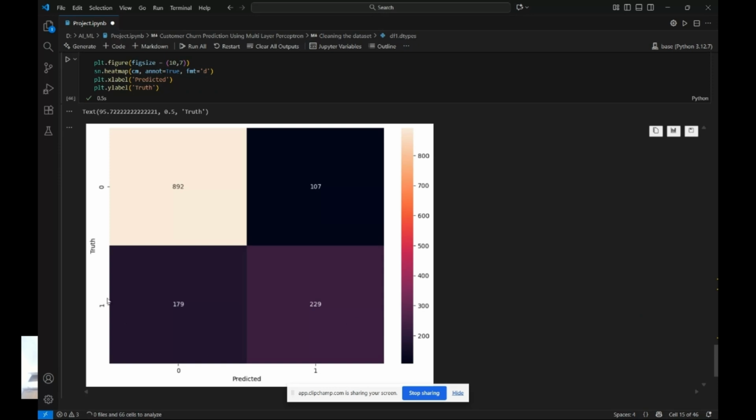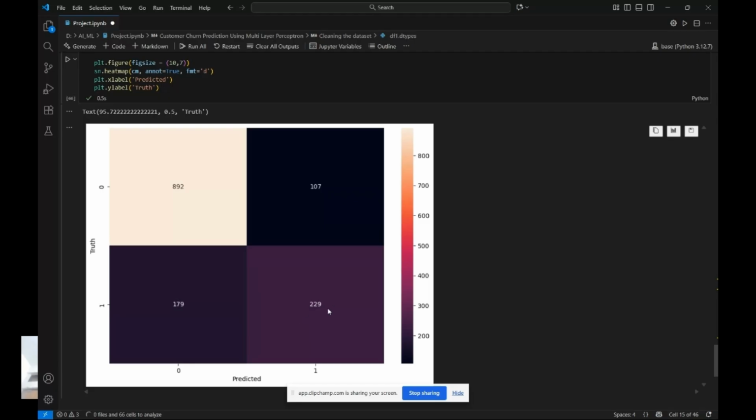As you can see, this is just a number of the predictive value. If it's zero for the churn and the truth rate is zero, it means we predicted that they won't churn and they didn't churn. We predicted 892, which was alright. 179 we predicted they would churn but they didn't churn, which is okay. And then we predicted that they will not churn but they did churn, that is 107, and we predicted they would churn and they did churn is 29.